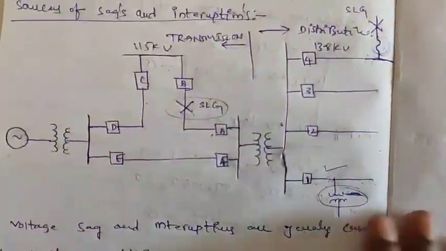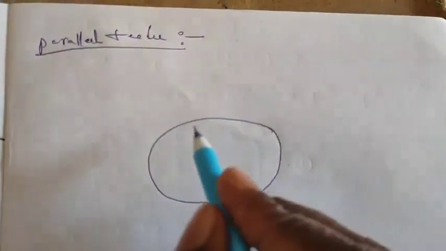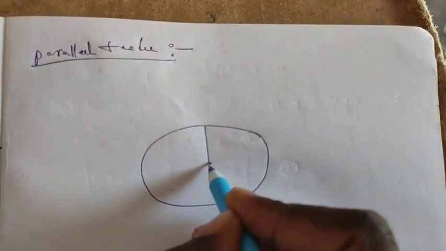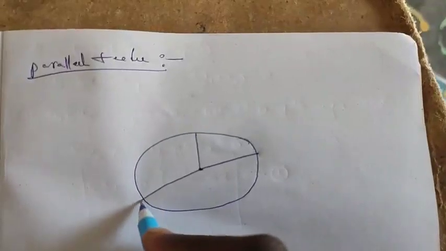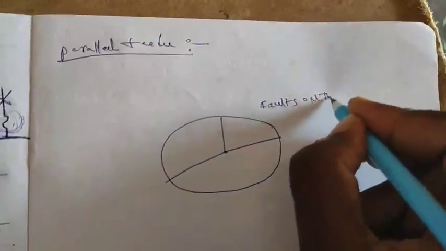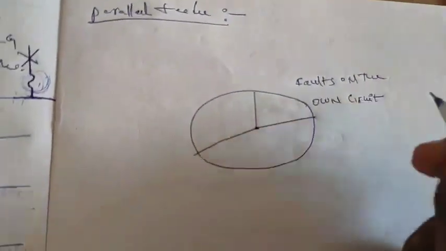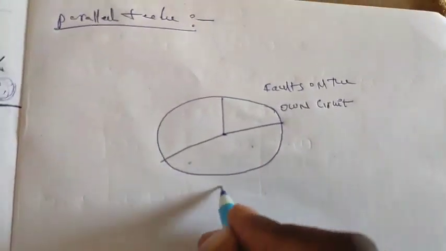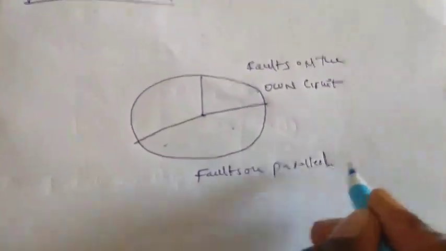One example can be taken from industry. Consider a pie chart of the faults on the own circuit, faults on the parallel circuits, and faults on the transmission system.